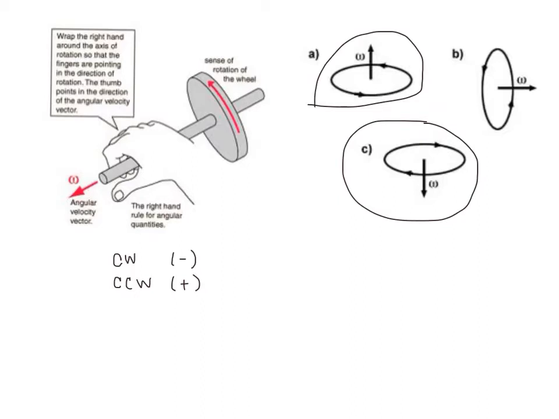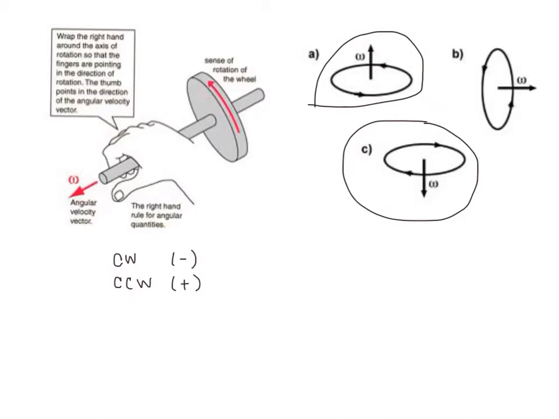Now, when we say going into the page or coming out of the page, it's usually you're reading a problem and the direction of the right-hand rule is going to tell you whether it's coming out or in. Again, your fingers are going to be curling in the direction of the rotation, and the direction that your thumb points is going to tell you the direction of your angular velocity vector.